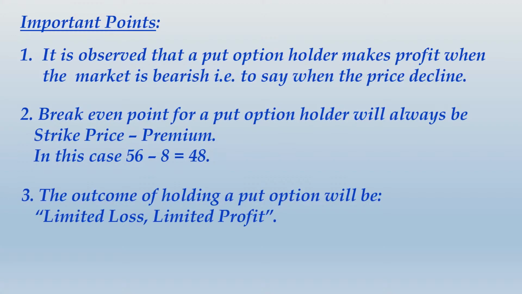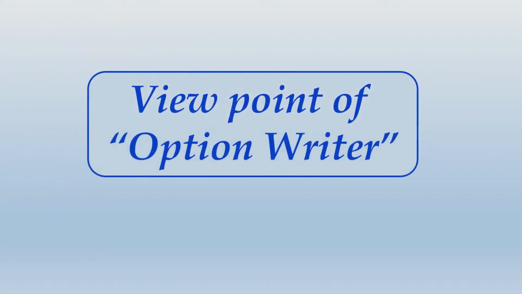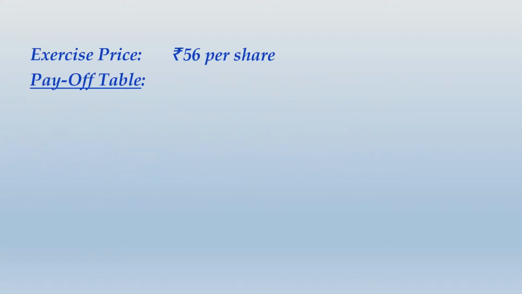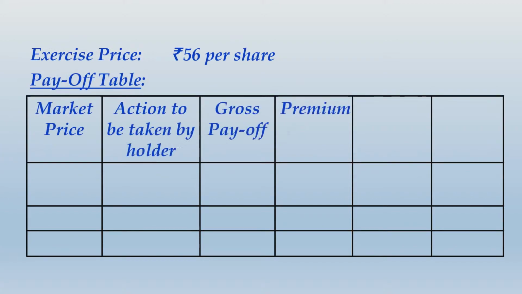All right, let us move ahead and take the viewpoint of option writer. So for the option writer, the payoff table format remains same. Action will still be taken by holder, but little difference in the gross payoff column, and now premium will not be expense but premium will be income, and net payoff will be gross payoff plus premium income.